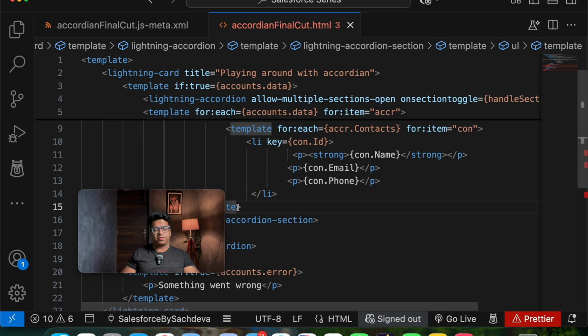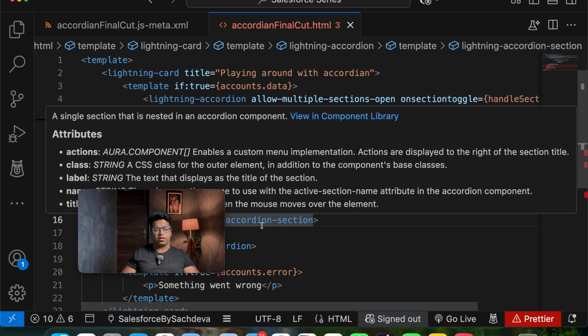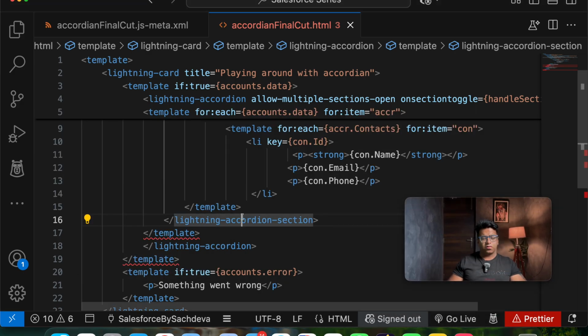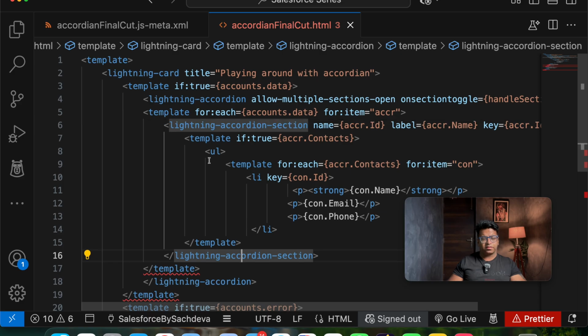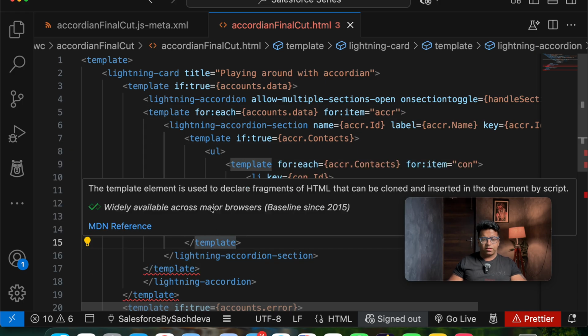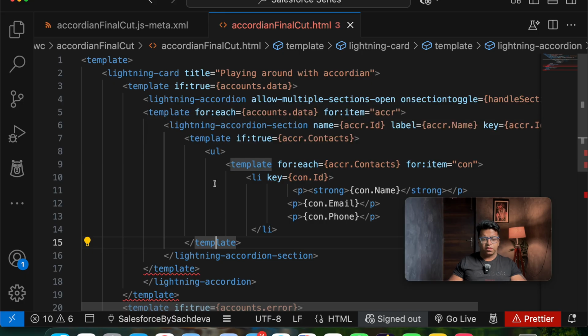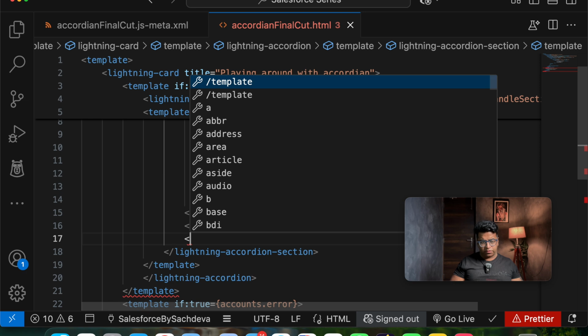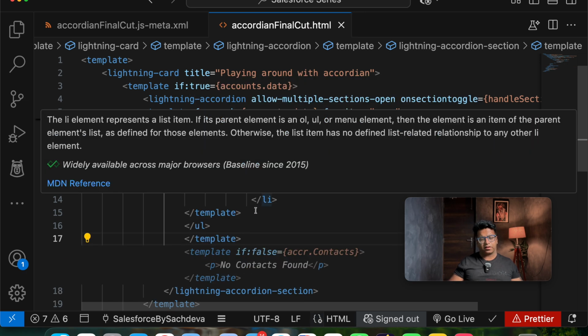This template is getting closed here. After this is closed, I will also be closing the template section. Once the template section is closed, this is where the lightning template is getting closed. After that, this template is getting closed. I think we have made some mistake. This is the first template that is getting closed, and further after UL, the UL should get closed. So UL got closed, and further after this, here the template gets closed.